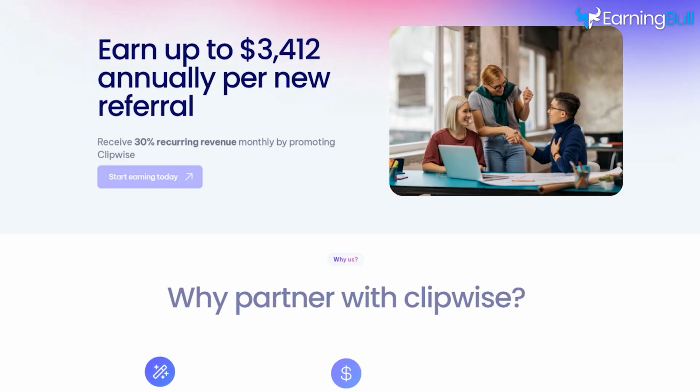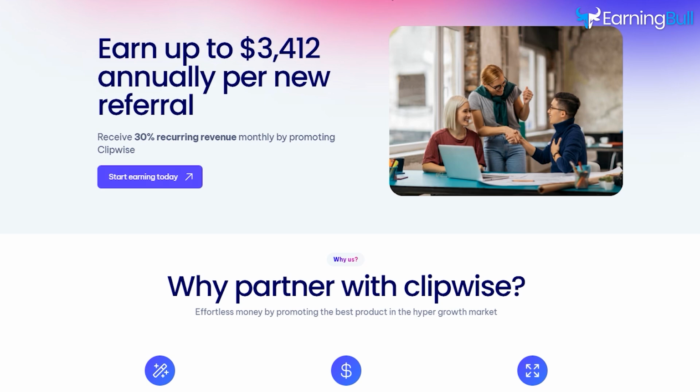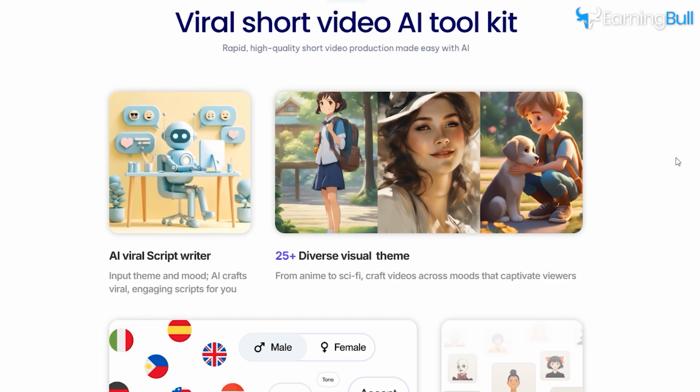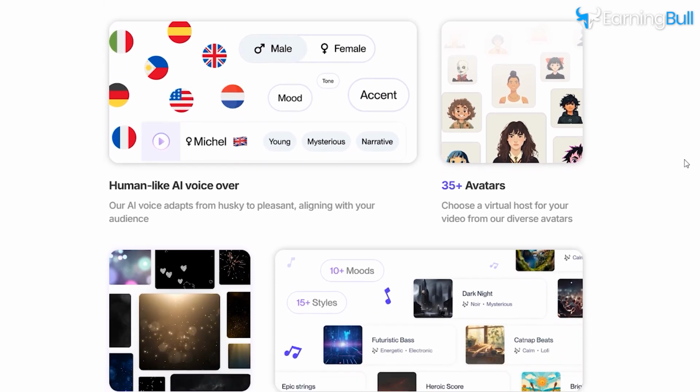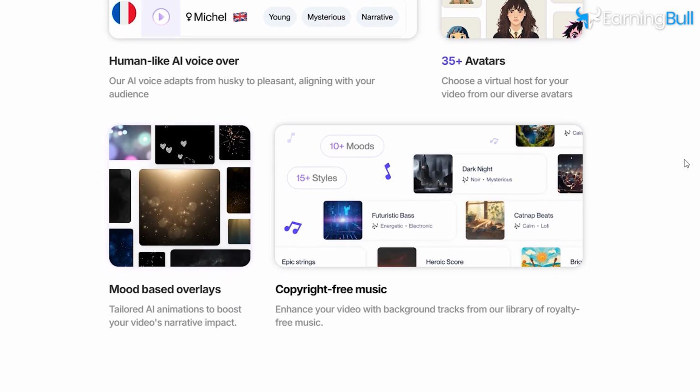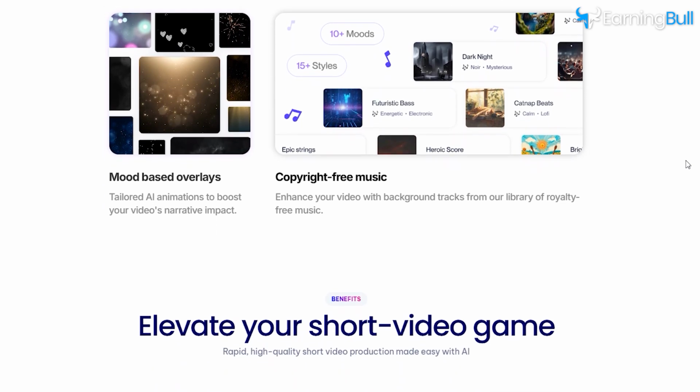Clipwise isn't just another AI tool. It's a complete solution for video creation. It simplifies video production, boosts creativity, and opens the door to consistent earnings. If you've been struggling with content creation or monetization, Clipwise is the answer.